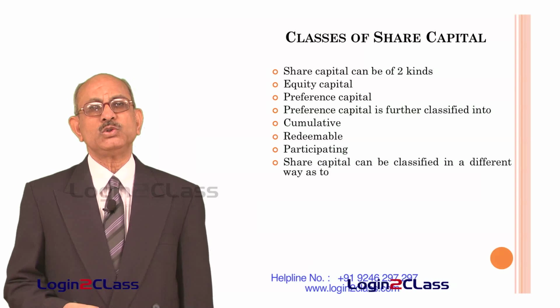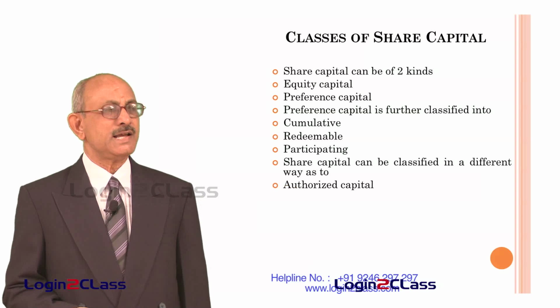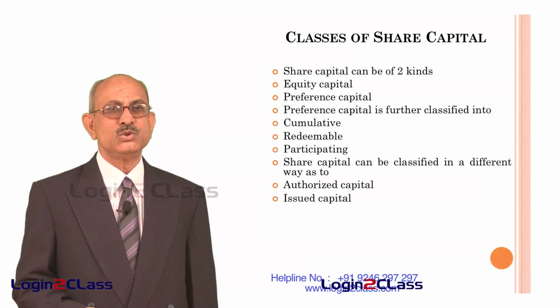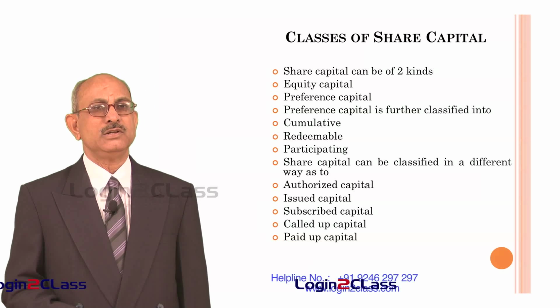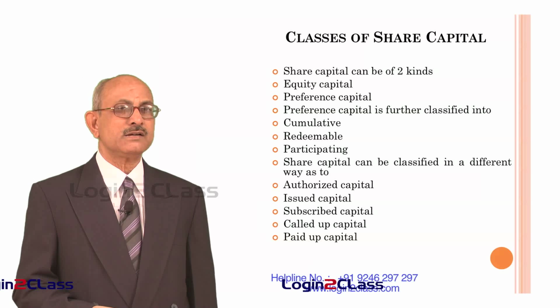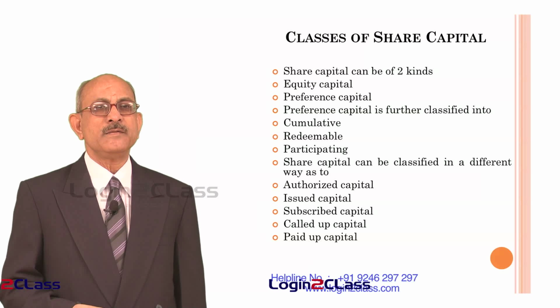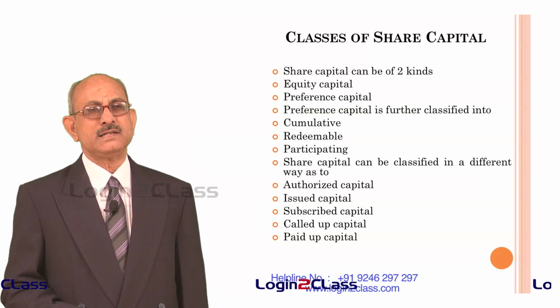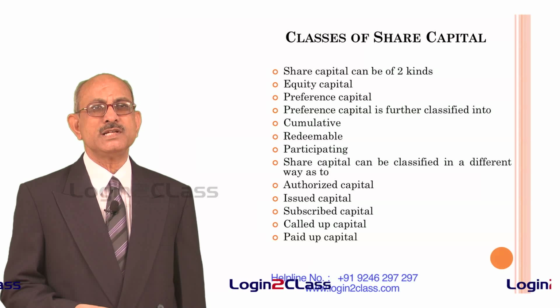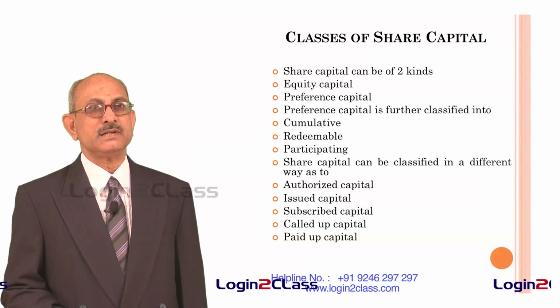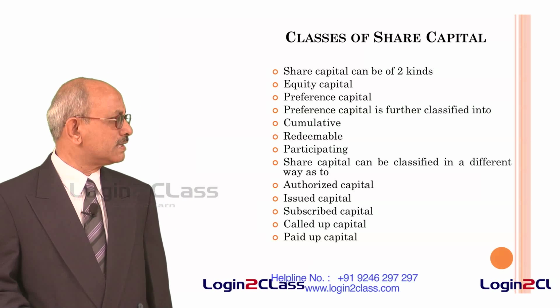And share capital also can be classified in different ways as authorized capital, issued capital, subscribed capital, called up capital and paid up capital. So these terms are very important to understand. Authorized capital is a capital authorized by the articles of association of the company. That means it is the amount up to which the company can raise capital. It cannot raise capital beyond the authorized capital.